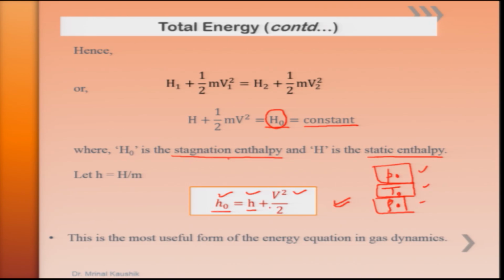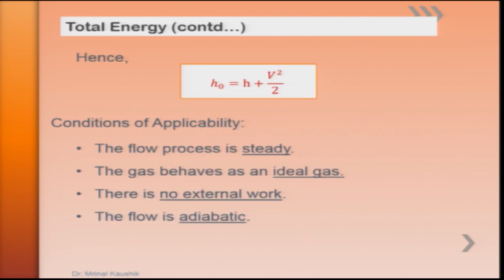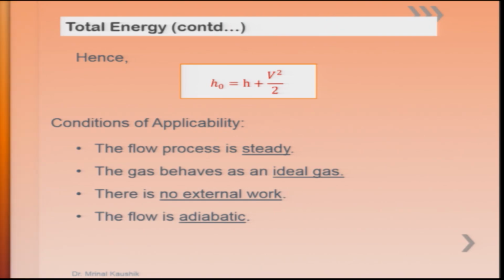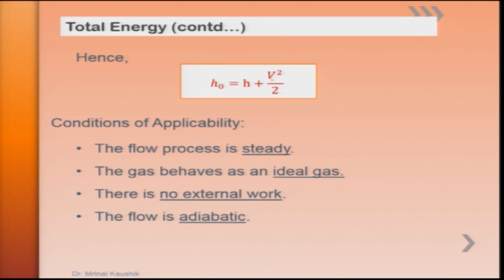Since this is the most useful governing equation of energy in compressible flows, we will keep using it for deriving additional equations. Now, let us see the conditions of applicability for H naught is equal to H plus V square by 2, in specific terms, that is per unit mass.